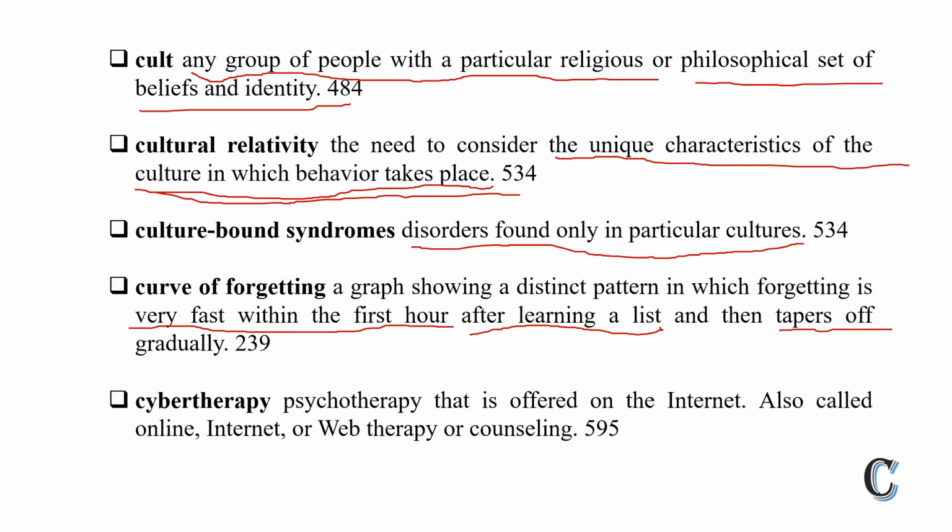For example, when a subject is learning any list, forgetting is very fast within 1 hour, but after 3, 4, 7, 8 or 24 hours, the forgetting is less in comparison to the first hour.